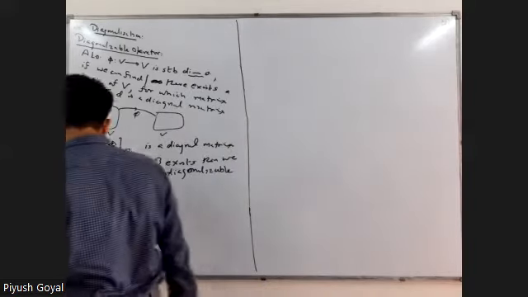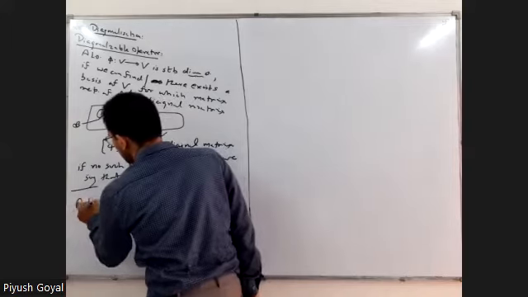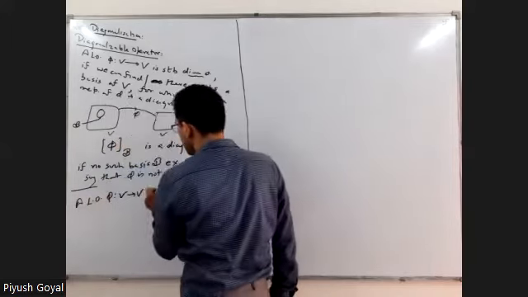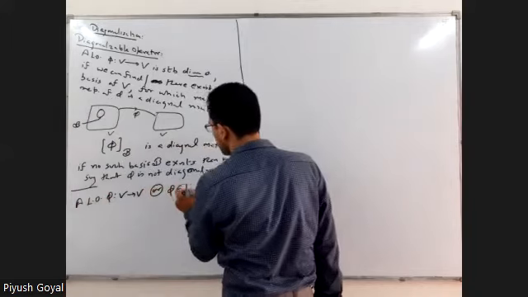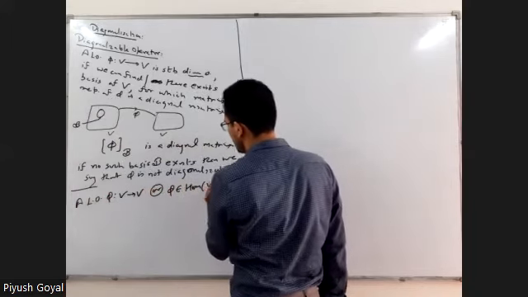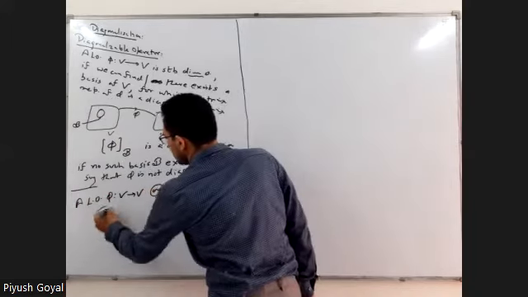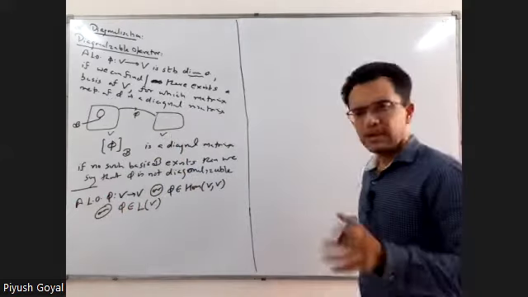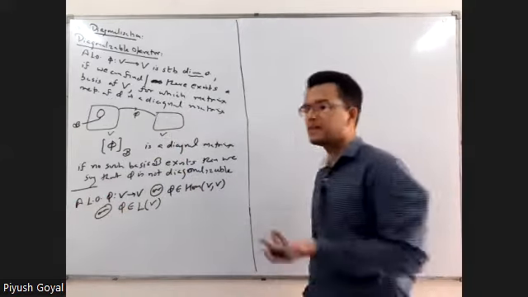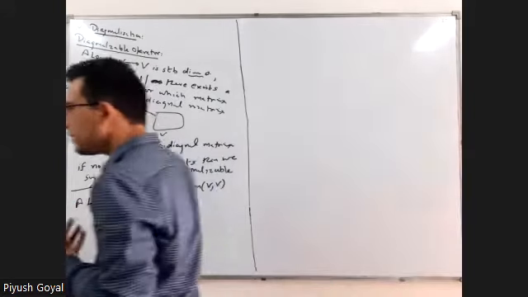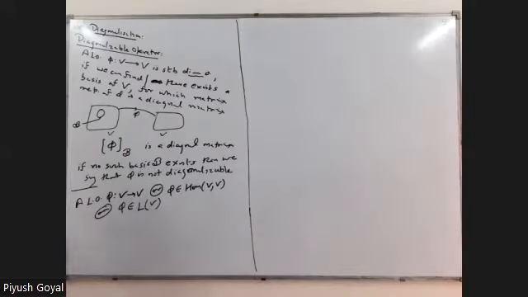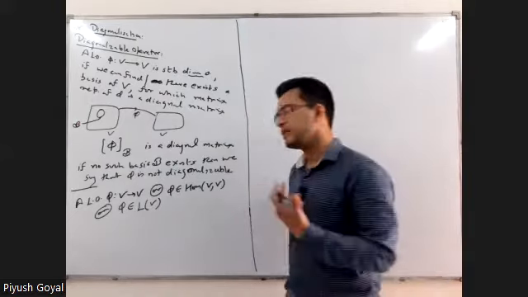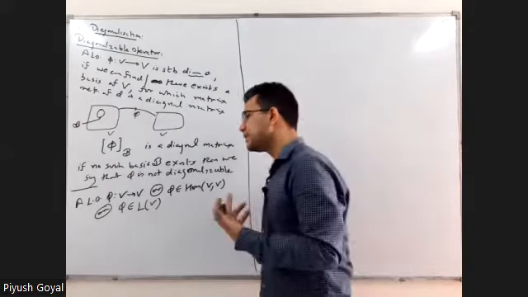It says that a linear operator phi from V to V, or you can simply say phi belongs to Hom(V,V), or you simply say phi belongs to L(V). You can say this is a linear operator from V to V, or an element of Hom(V,V), or an element of L(V). Both represent the same thing.